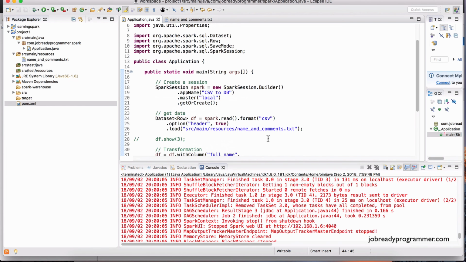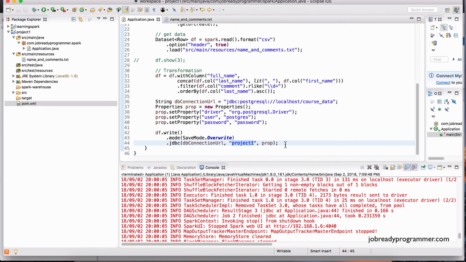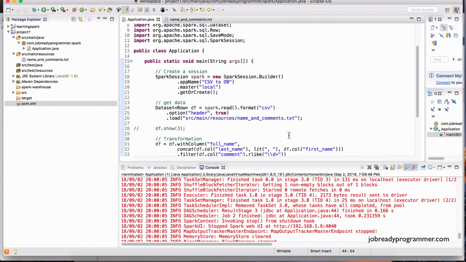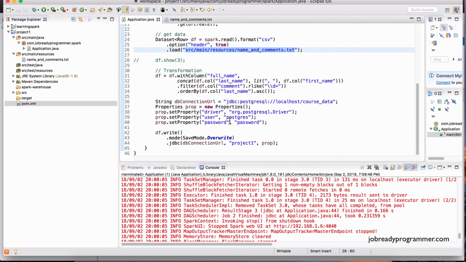Okay, so hopefully this was a good comprehensive example of taking data from a file, doing some transformations with it, and then loading it into a database table. So this is a nice end-to-end example of just using sample data. But if we had a massive file, let's say terabytes worth of data, and we were connecting to a distributed file system, this code that we've written here would work pretty much the same way in a distributed cluster. So we didn't have to even think about creating multiple threads and forming multiple connections with the database. Spark takes care of a lot of that overhead.